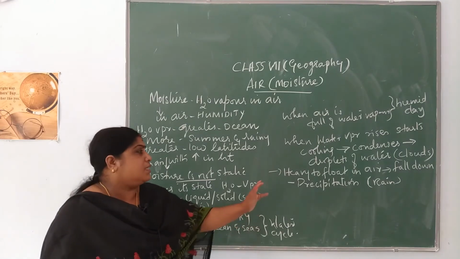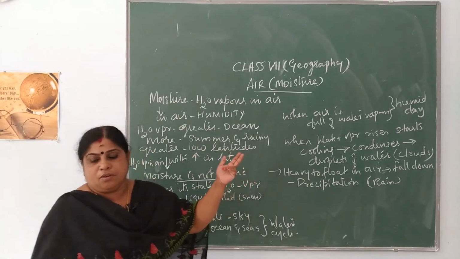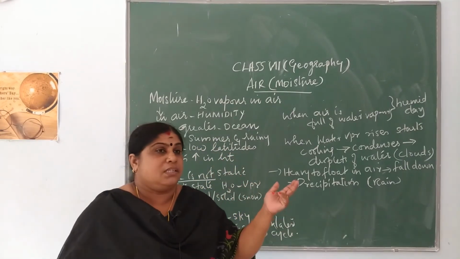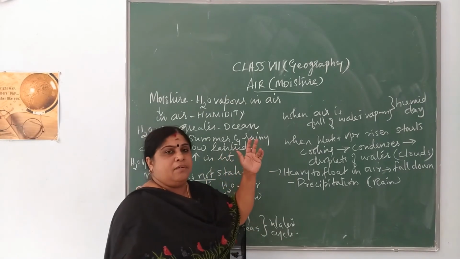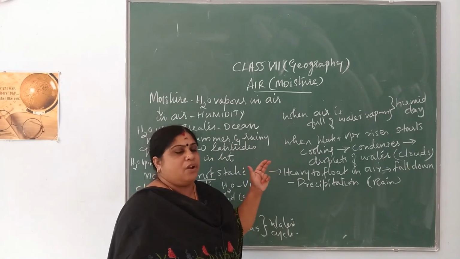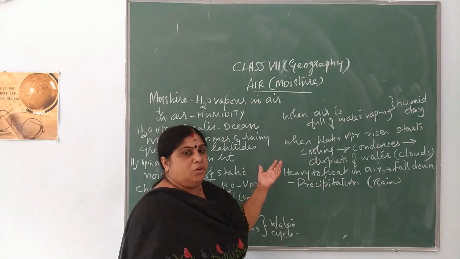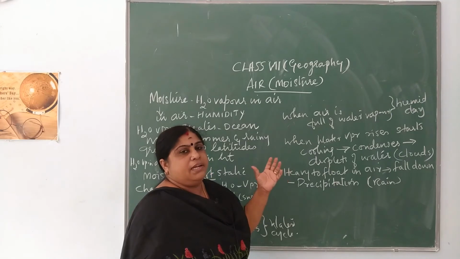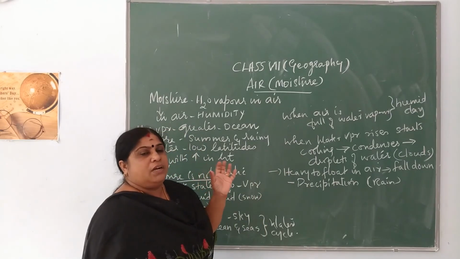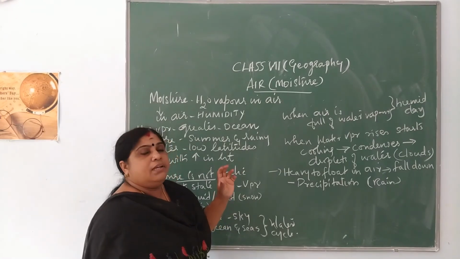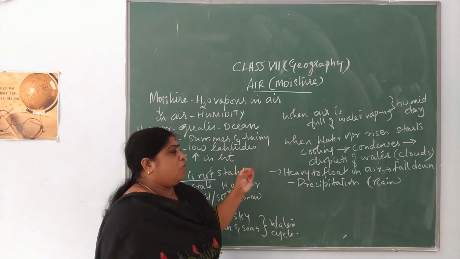Then higher up in the sky condensation takes place. Condensation means water vapor changes to water again. When water vapor from the land rises upwards, it begins to cool higher up in the sky, and it condenses to form droplets of water. These droplets of water, in one term, you call clouds.